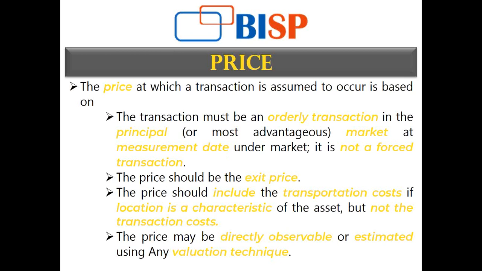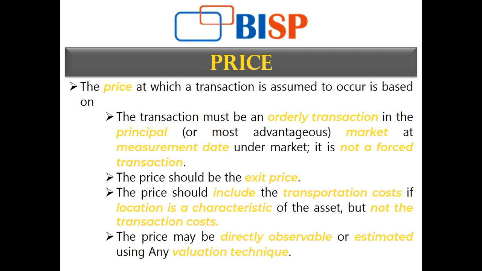Then I will have to incur cost to bring that inventory to my home country, whether it is China, India, whatever. If we are talking about inventories in business acquisitions, location is a very important characteristic that is kept in mind while IFRS 13 measurement takes place.